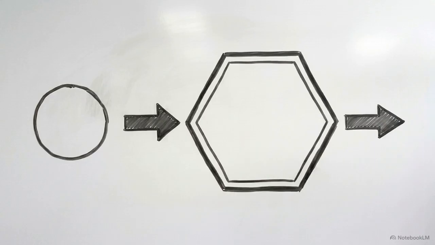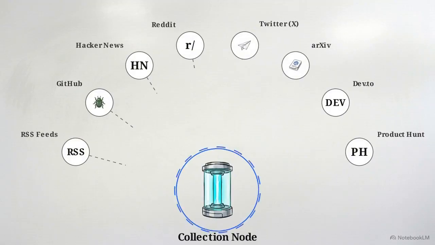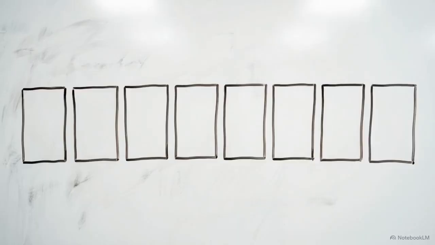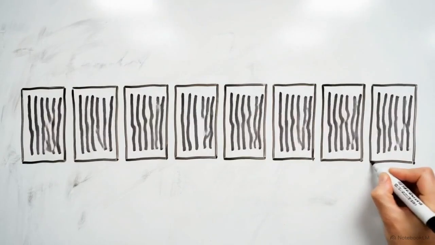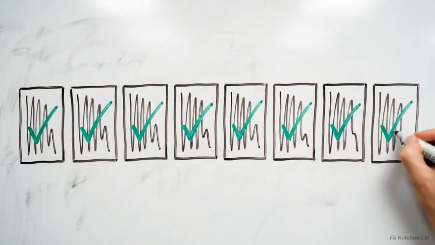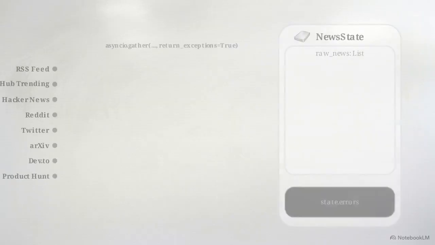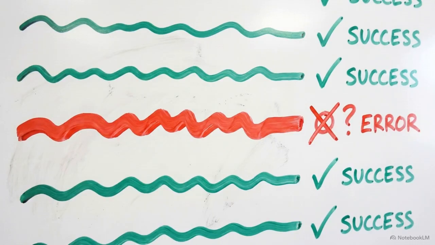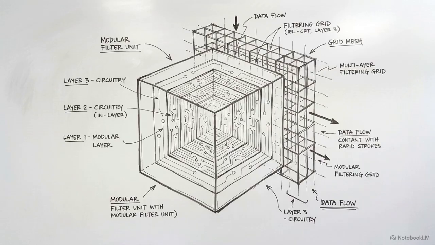It actively pulls from 8 distinct source categories, including verified RSS feeds, Hacker News, and trending GitHub repositories. By wrapping these collector modules in Python's asyncio.gather, they execute simultaneously. A process that normally takes a minute completes in 3 seconds. This node also establishes our baseline fault tolerance. If a poorly formatted RSS feed returns HTML instead of XML, triggering a parsing exception, the collection layer catches the error, logs it to the state object, and continues processing the remaining feeds. Isolating external dependencies into asynchronous blocks ensures that one malformed data source cannot crash the entire intelligence pipeline.